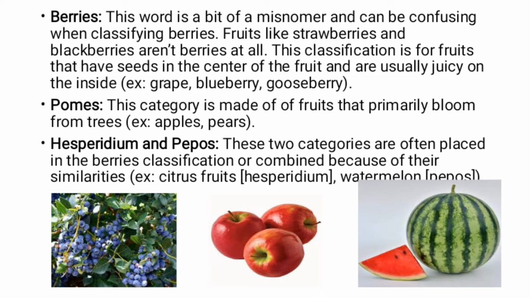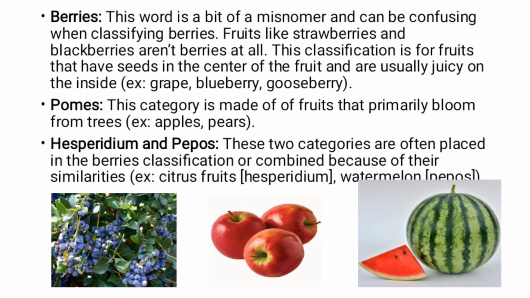The next type is pomes. This category is made of fruits that primarily bloom from trees. For example, apples, pears, etc.